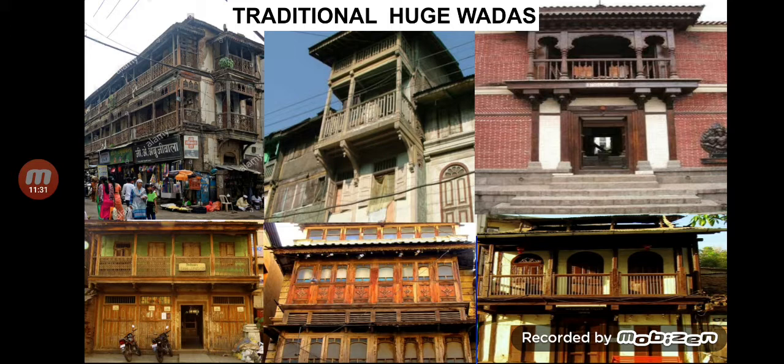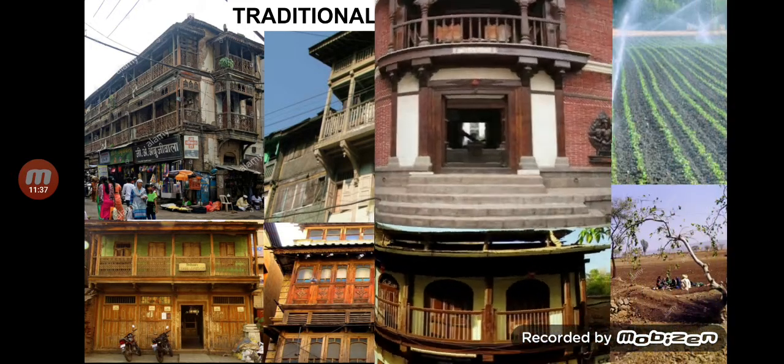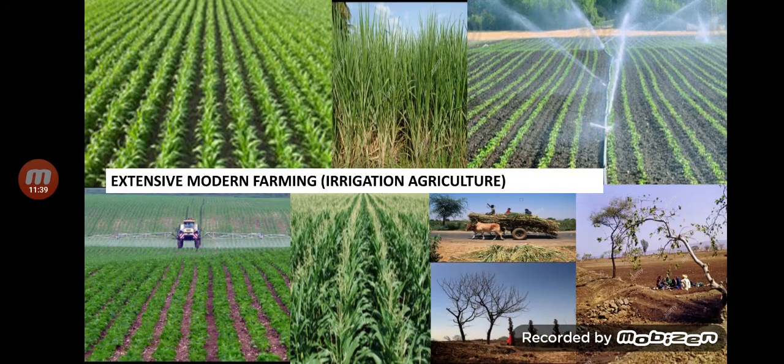This Vada reminds me of one more important place, that is Shaniwar Vada, which was constructed by Peshwe Bajirao. And if you really want to get a picture of a Vada, what it is or how it looks, you should go towards the interior part of Western Maharashtra or Desh.